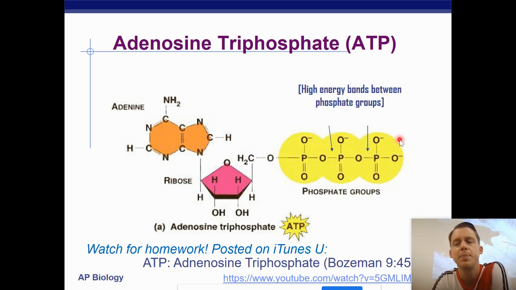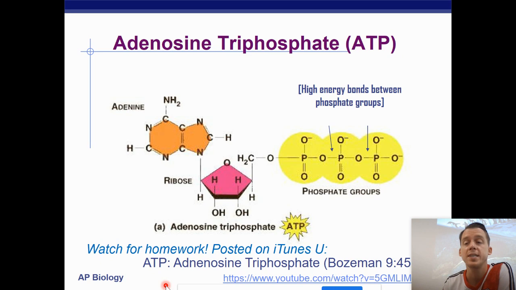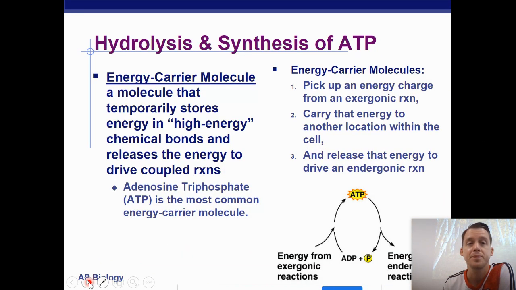Do negative things typically attract one another, or do they repel? We know that the negatives repel. So these phosphates are like a loaded spring. If they're together, they're very, very unstable, and those phosphates want to pop off and break that bond. So we have an unstable molecule that has this loaded energy, like a charged battery or like a loaded spring. These phosphates want to be removed. There's a video on the topics page that you can watch about ATP to help you understand.